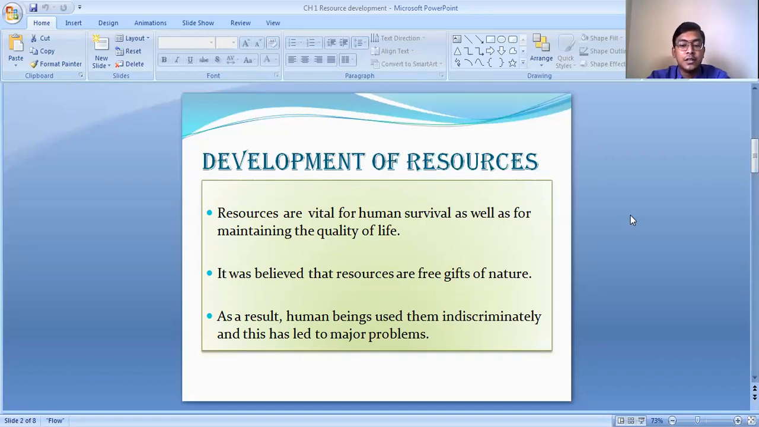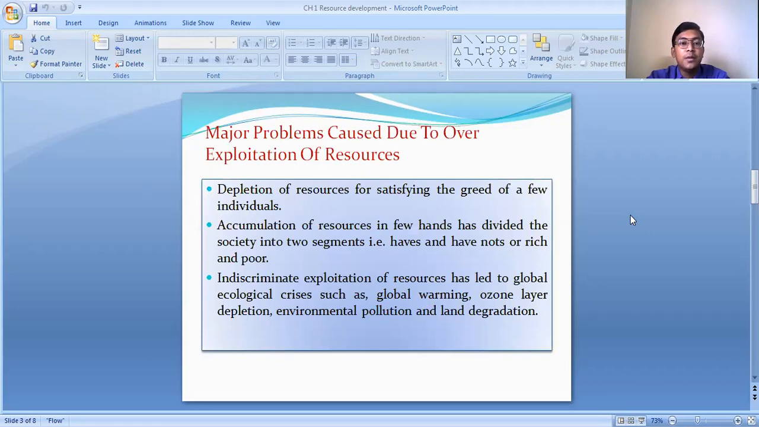in society, such as the problems of environmental degradation, resource depletion, and unequal distribution of the resources. Many of the people who consider the resources as free gifts of nature were mainly responsible for the depletion and the overutilization of the resources.